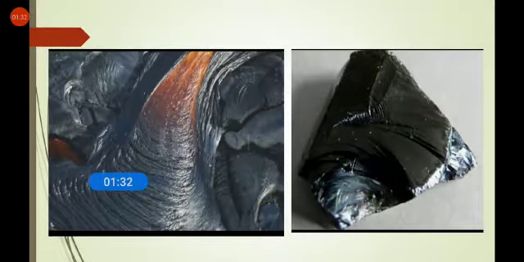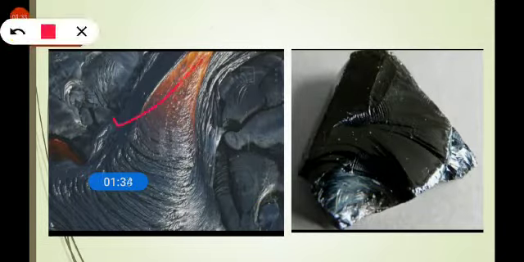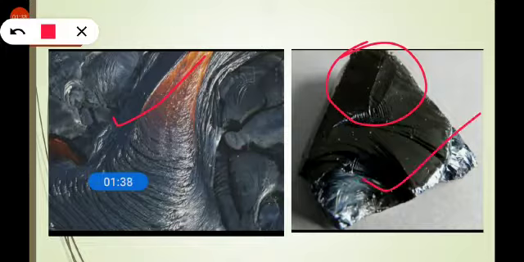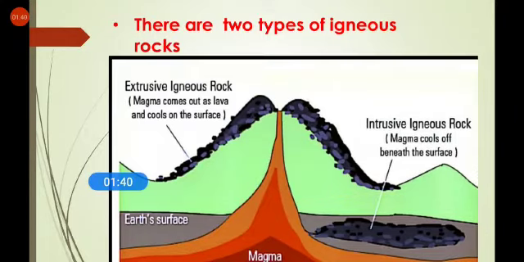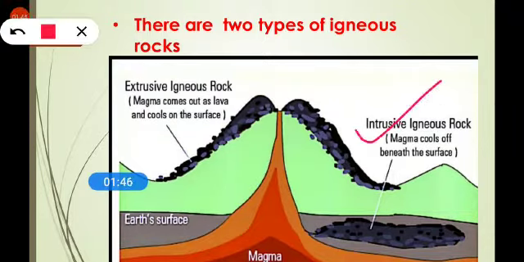It looks like this when it is in a melted form and after it cools down, it turns into the igneous rock. It looks like this. Clear? Now, there are two types of igneous rock. One is intrusive, the other one is extrusive igneous rock. Intrusive igneous rocks are those rocks in which magma cools off beneath the surface, or you can say inside the earth.